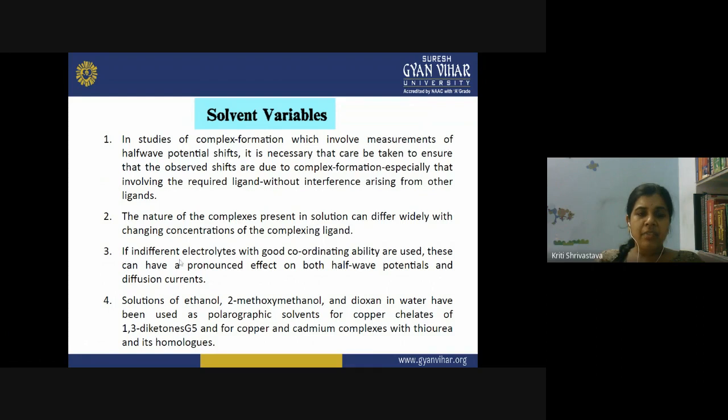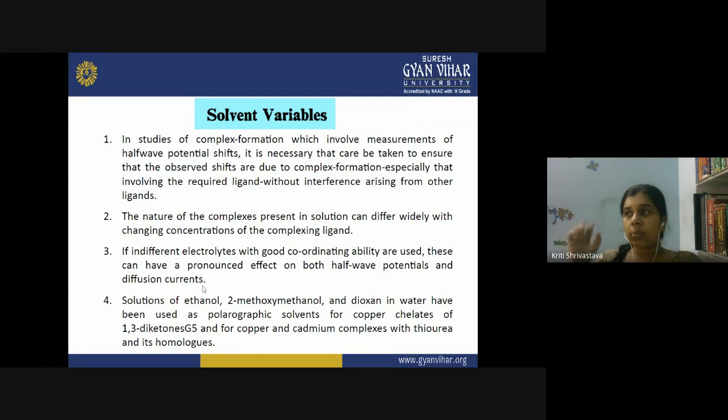So if indifferent electrolytes with good coordinating ability are used, indifferent electrolytes means the solvent that we are using in polarography. We are using a supporting electrolyte, right? And in that solution we put our analyte. So if the indifferent electrolyte with good coordinating ability is used, these can have a pronounced effect on both half-wave potential and diffusion current.